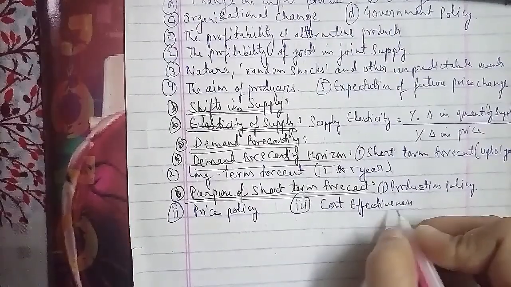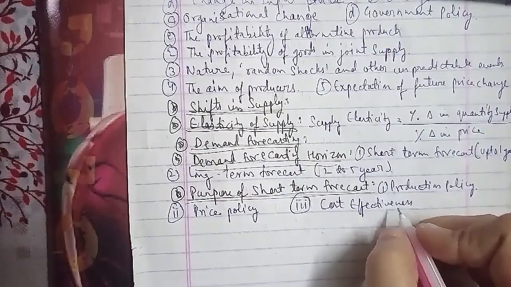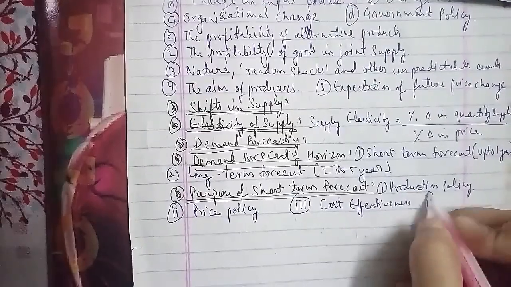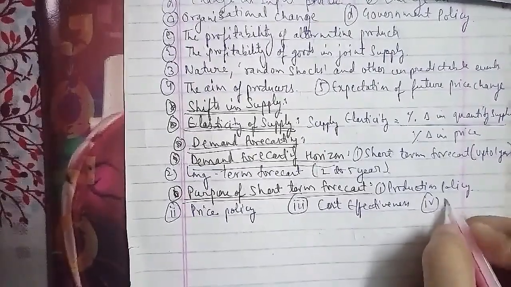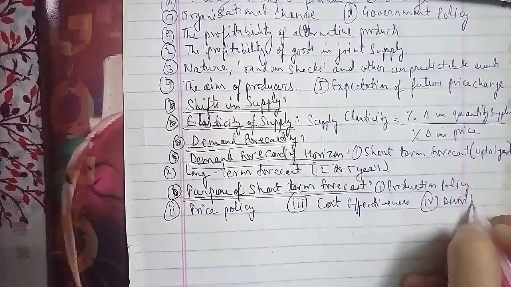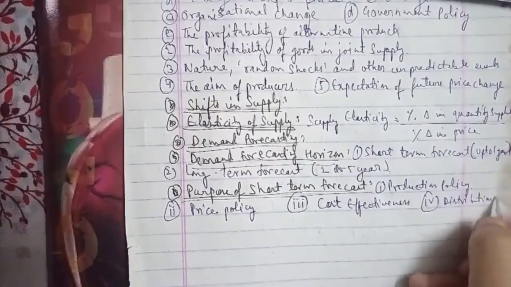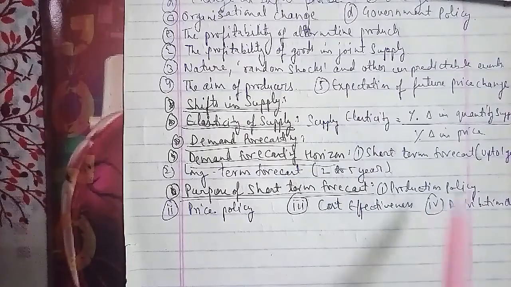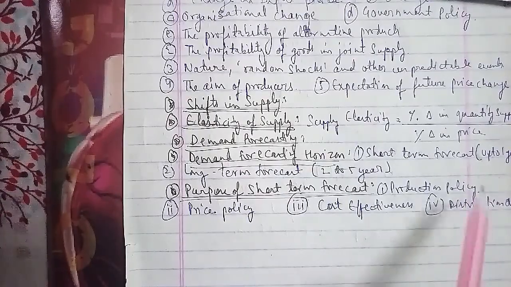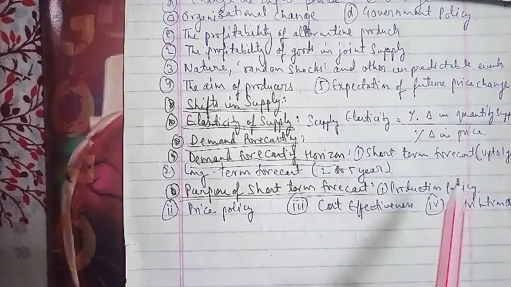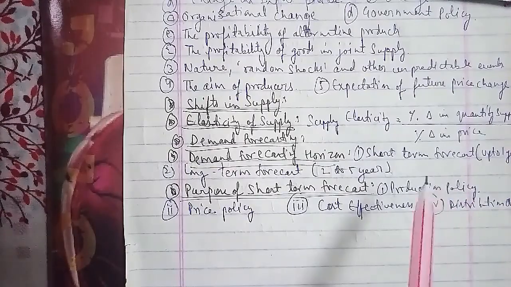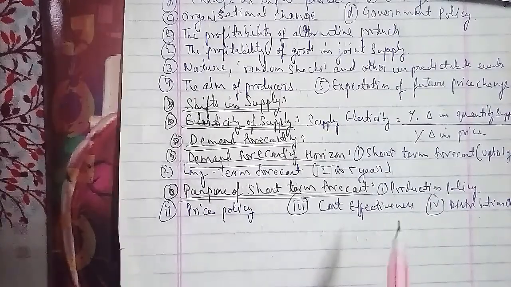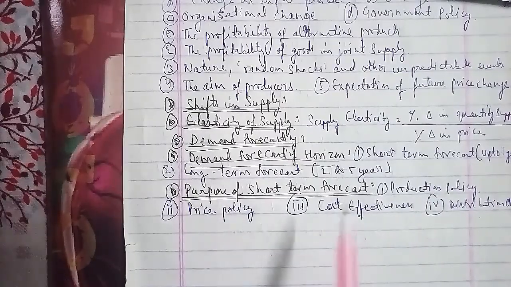The second is the three levels of forecasting. First is the macro level. The second is the industry level, which is your trade association for example, and the third is the firm level.